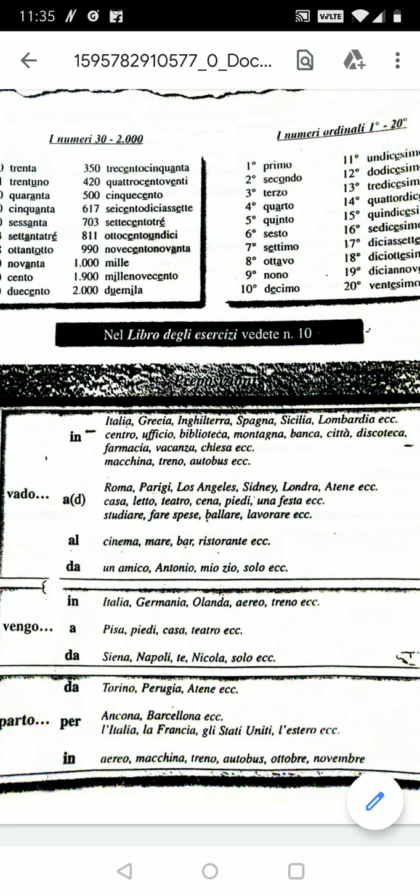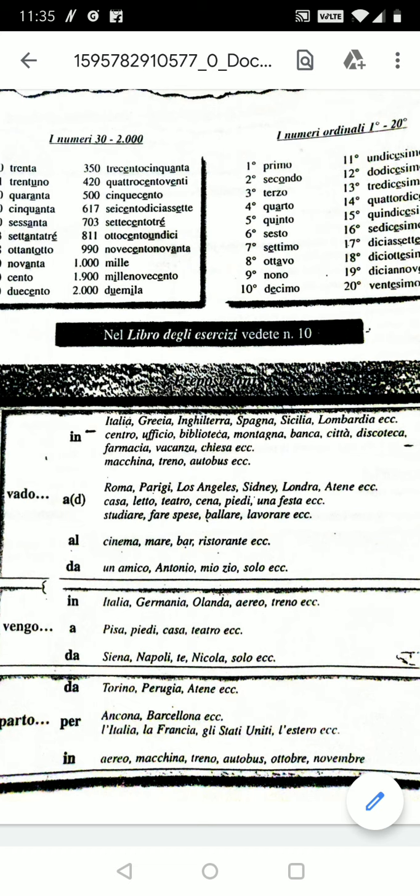Vado in Italia, Grecia, Inghilterra, Spagna. So what is it that you are noticing here? That these are all names of the countries. Italia is the name of a country, Grecia, Greece, Inghilterra, UK, Spagna, Spain.